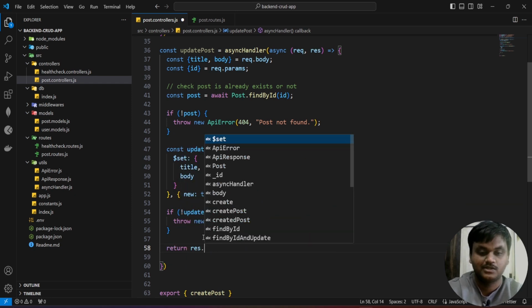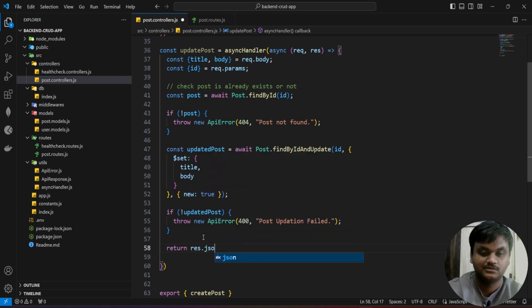Return the response JSON. So you have to give the status 200.json.